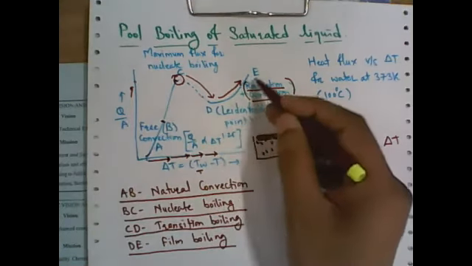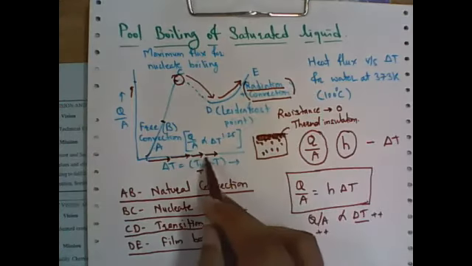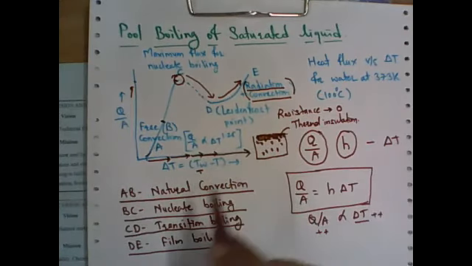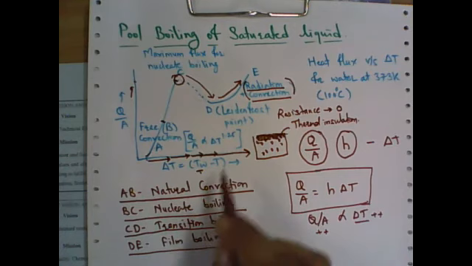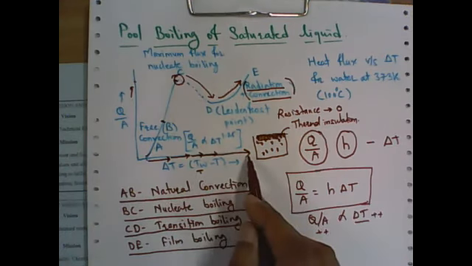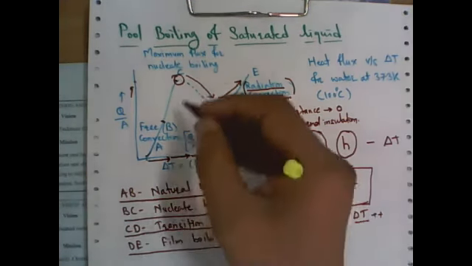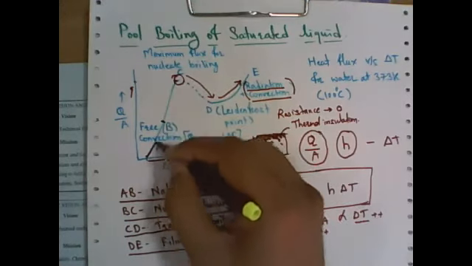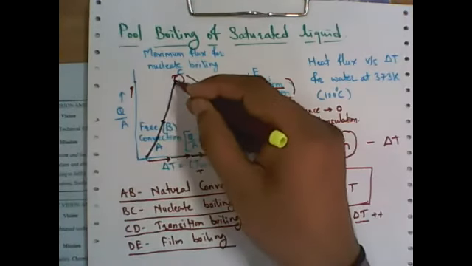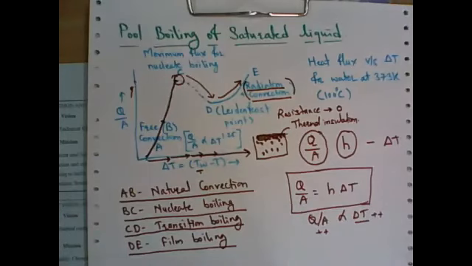Because to achieve this E, we have to increase the temperature up to here, which means we have to provide this much steam. It means it is a cost addition. So that is why in the industries only the A to B or B to C segment is desirable and economical for the boiling process, right?